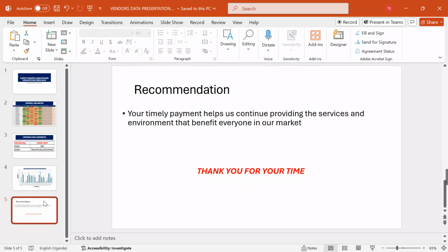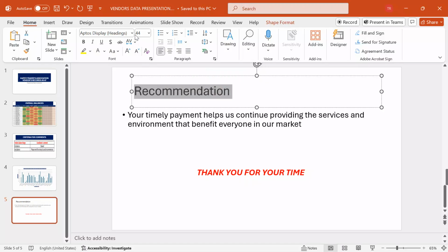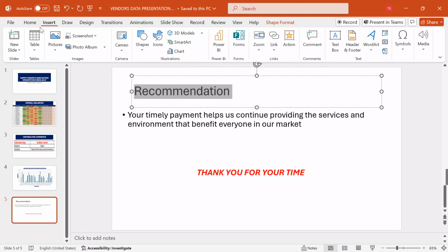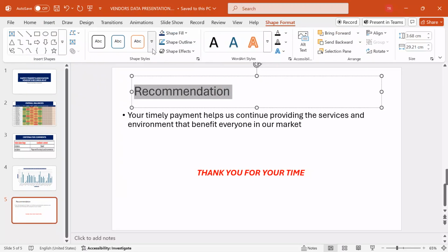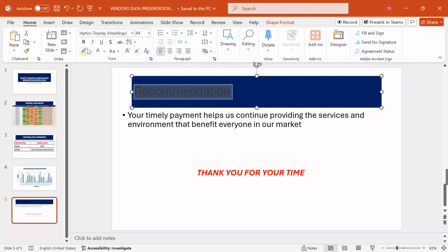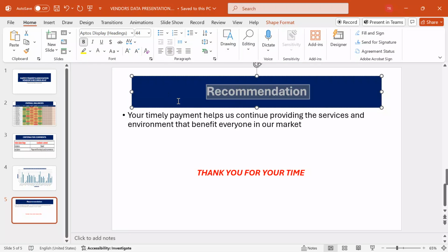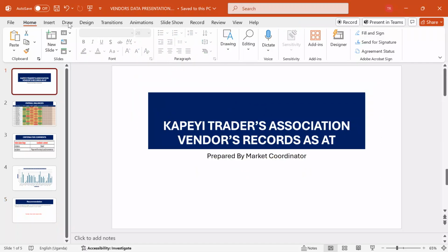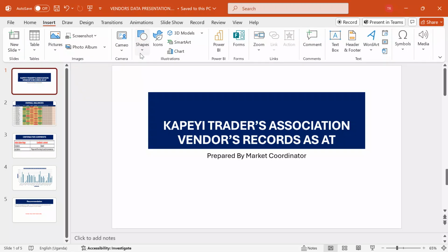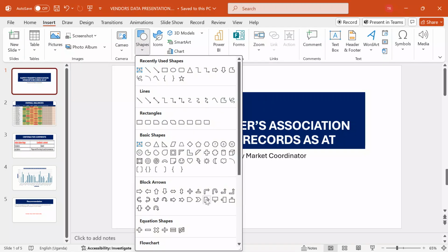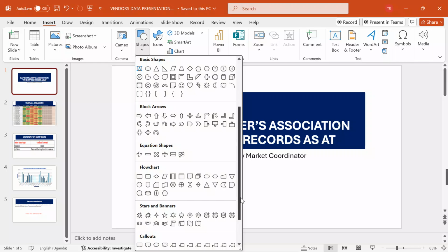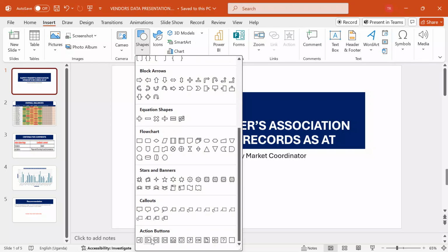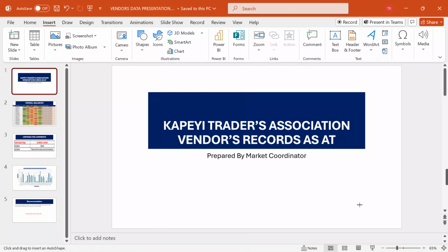So you see that my work is really on point. I can move here. Shape format, home, font color, white, bold, align center. So now this is our presentation. We can also add multiple skills. I can come under insert, I go under shapes. Let me still blend the use of action buttons. Yes, the action buttons will help us.